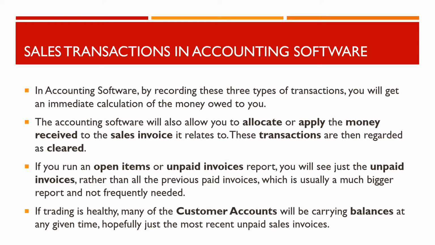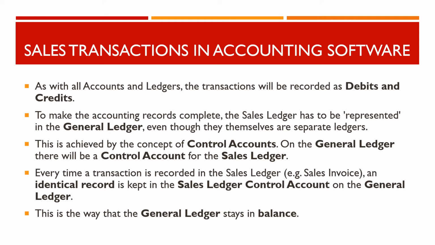If trading is healthy, many of the customer accounts will be carrying balances at any given time, hopefully just the most recent unpaid sales invoices. As with all accounts and ledgers, the transactions will be recorded as debits and credits. To make the accounting records complete, the sales ledger has to be represented in the general ledger, even though they themselves are separate ledgers. This is achieved by the concept of control accounts.